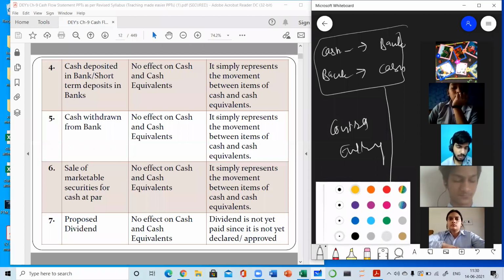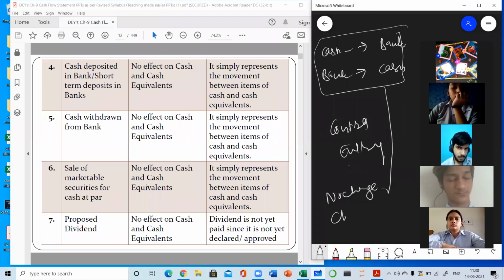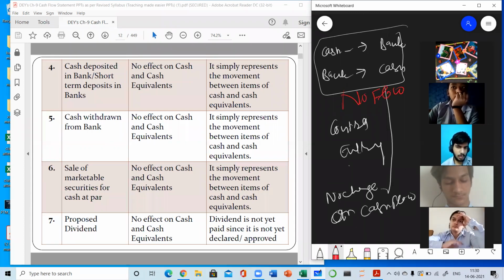Why? Anyone can explain me why? No change on cash flow position, or we can say no flow. These two will result in no flow. Why? You can raise hand. Why am I telling you that this will result in no flow of cash? Yes. Anyone can raise hand if he knows. No one knows. Just try to give your viewpoint, beta.